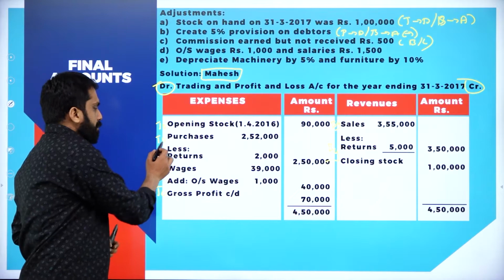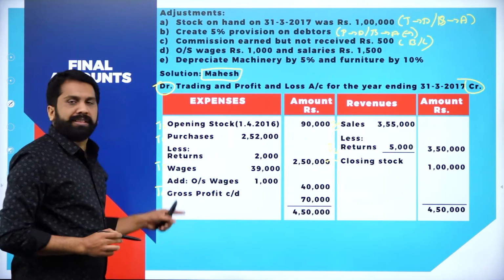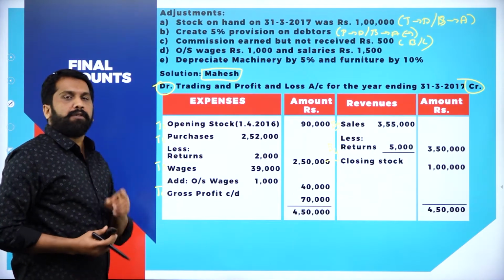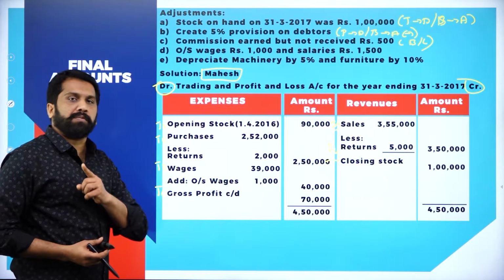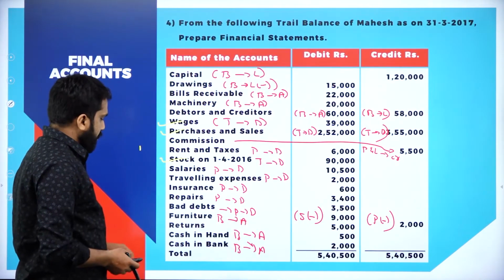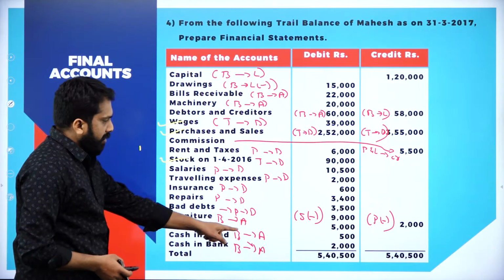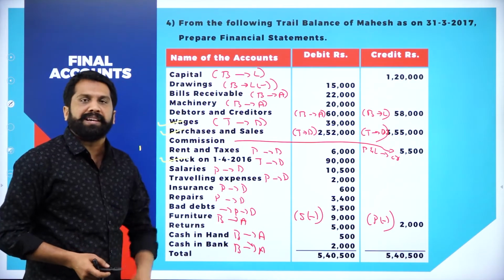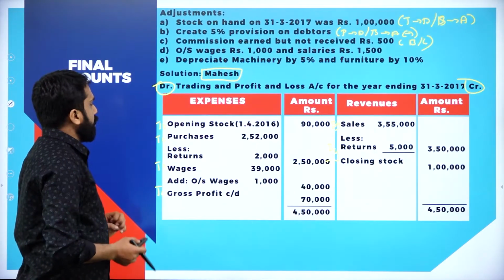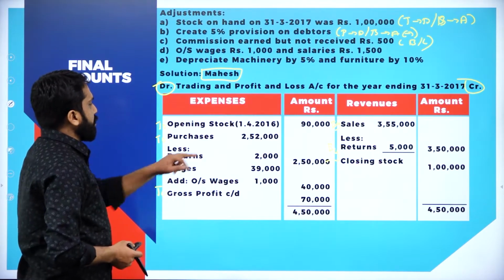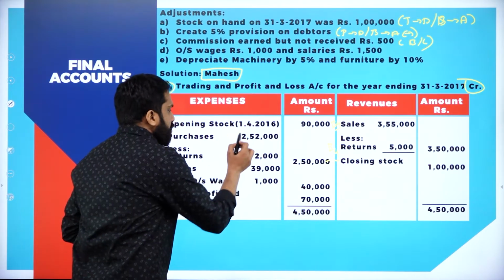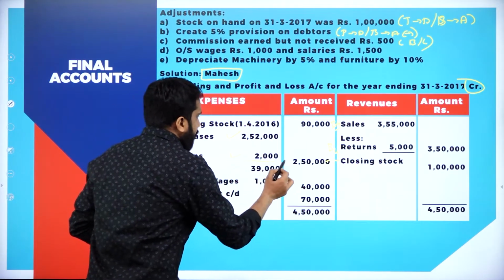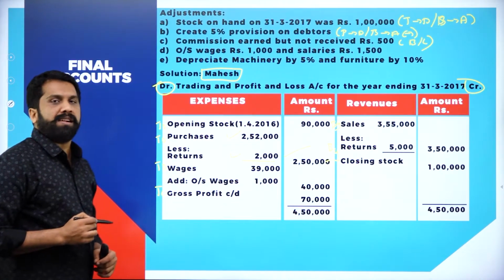Opening stock, purchases, wages, all 3 we have taken. For purchases, we have adjustment. What adjustment? We have returns. From purchases, you have to minus 2,000. Now, from purchases, 2,52,000 minus 2,000, your answer is 2,50,000.